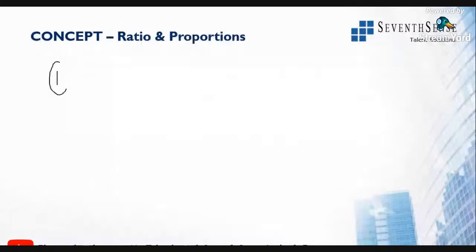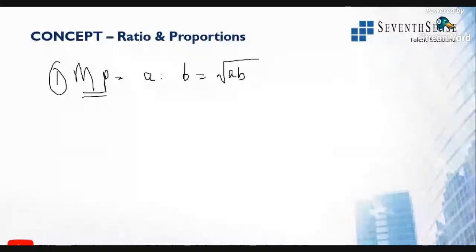The first one is mean proportion. Mean proportion is always calculated with two variables only, and the value of this will be square root of AB. Mean proportion is the term square root of AB.